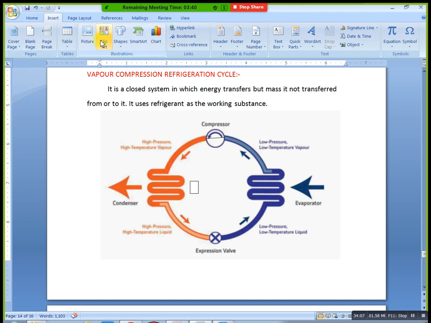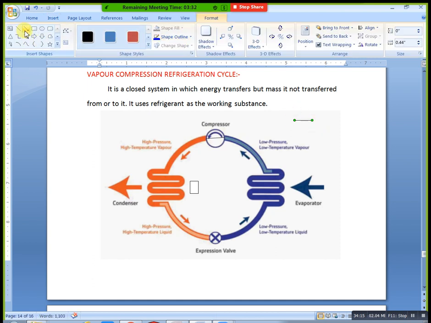I will show an example. This is the in point, this is the out point, and you take the expansion middle point. It looks like this. I will draw an angle shape, but most of the time expansion valves have curved shapes; here an arc is not available, so that's why I am taking this one.